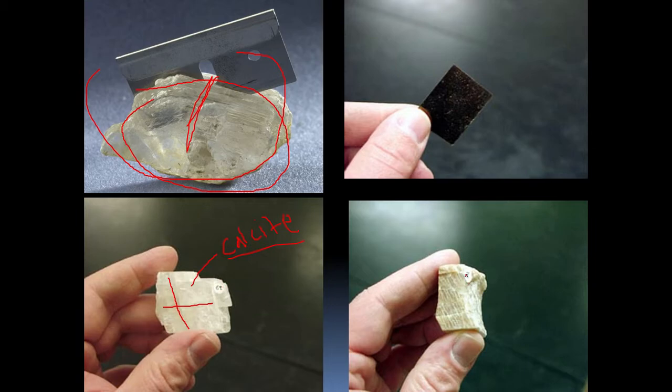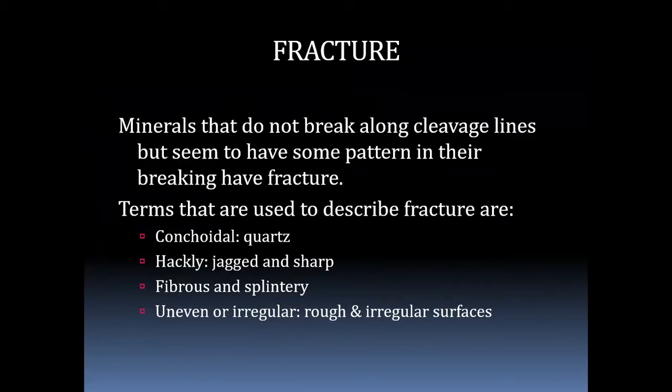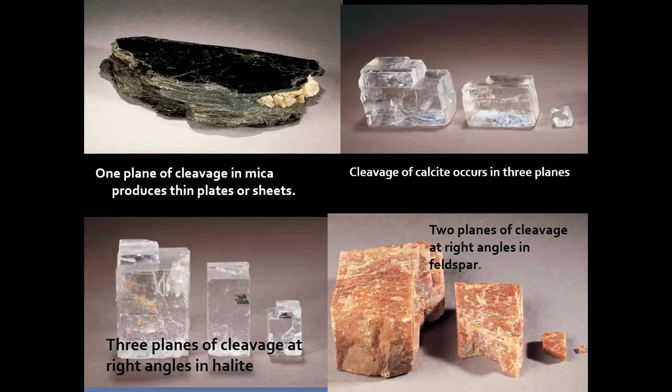But this is the orthoclase. This orthoclase can break along this plane and along this plane, so 2 sets of cleavage are there. I hope I made it understood: cleavage is nothing but that along a particular plane, the mineral can break very, very easily. Here you can see this is mica. Along this plane, this mineral can split very easily. So this has one set of cleavage, one plane of cleavage.